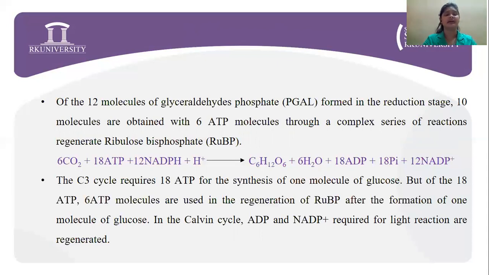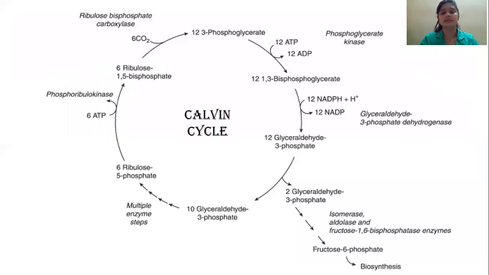Now the C3 cycle requires 18 ATP for the synthesis of one molecule of glucose. But of the 18 ATP, 6 ATP molecules are used in the regeneration of RuBP after the formation of one molecule of glucose in the Calvin cycle. ATP and NADP plus required for the light reaction are regenerated. Now, this is the basic structure which I know will be very clear for you to understand.